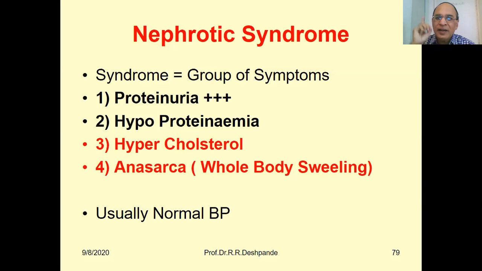So nephrotic syndrome is a group of symptoms. And which are those symptoms? Number one, proteinuria. Here you can see urea, urine, protein. When a lot of protein is passing through the urine, that is proteinuria. It is indicated by 1 plus, 2 plus, 3 plus.